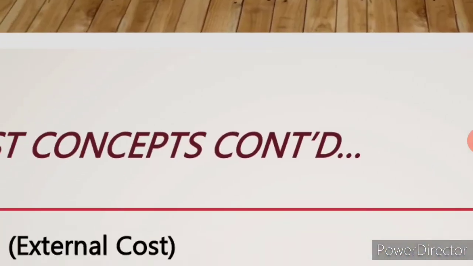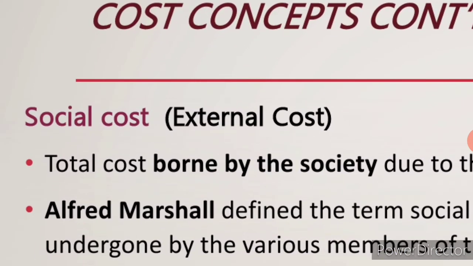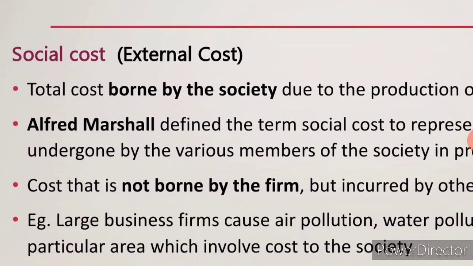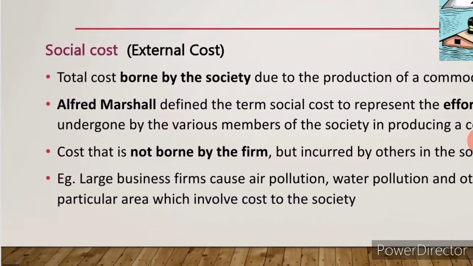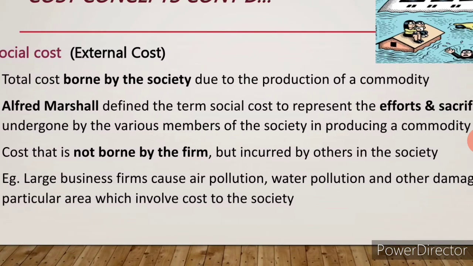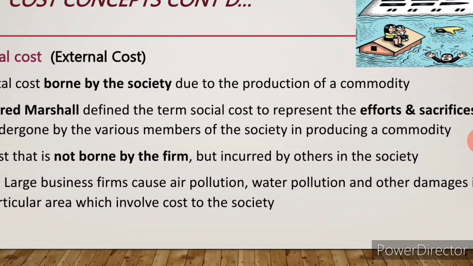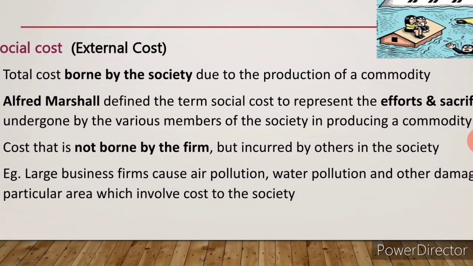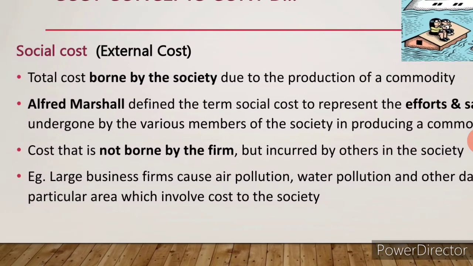Okay. Next we come to know about social cost. Social cost is called an external cost. What do you mean by social cost? See, it is the total cost borne by the society due to the production of a commodity. That means, in producing a commodity, the producer may spoil our environment.